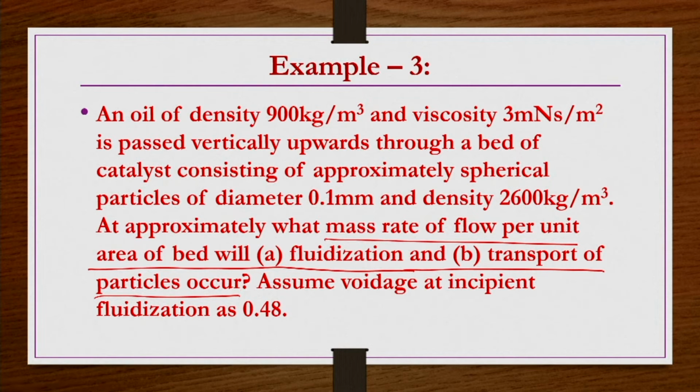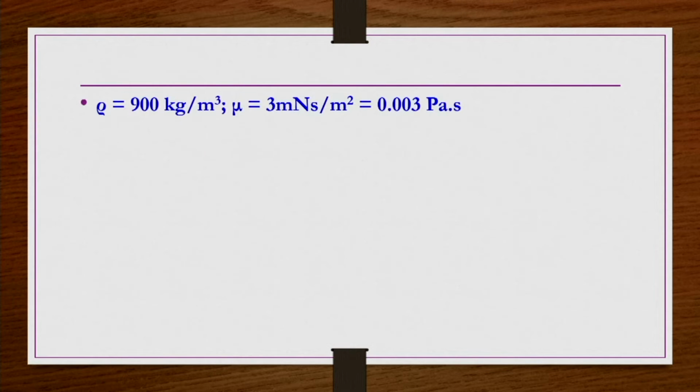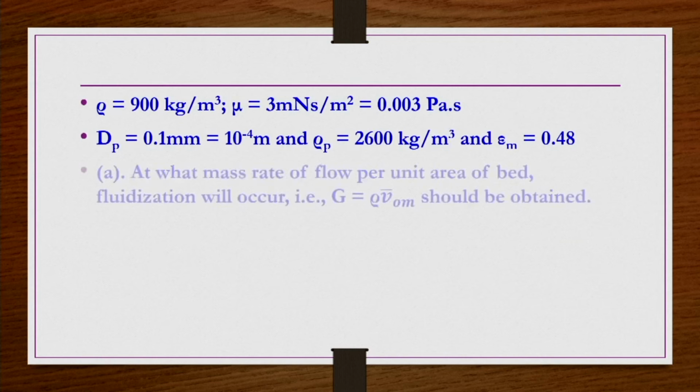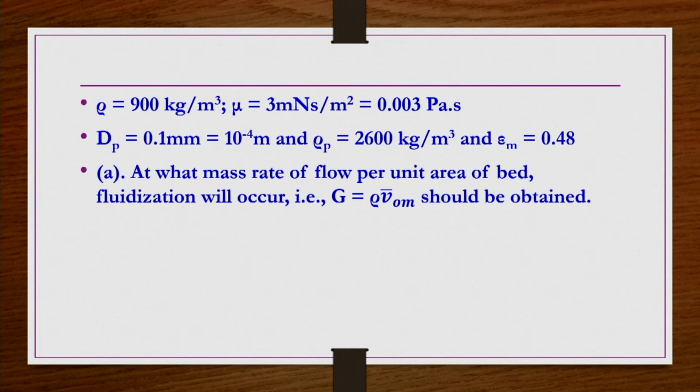corresponding mass rate, it is asking per unit cross section area, that is in kg per meter square second. So, that is rho into V_om bar we have to calculate. And then transport of particles in general occurs at the free settling velocity of the particle. So, for those particles free settling velocity we have to find out. Assume voidage at incipient fluidization is 0.48, epsilon m is given 0.48. So, fluid properties are given, particle properties are given, bed voidage is given.